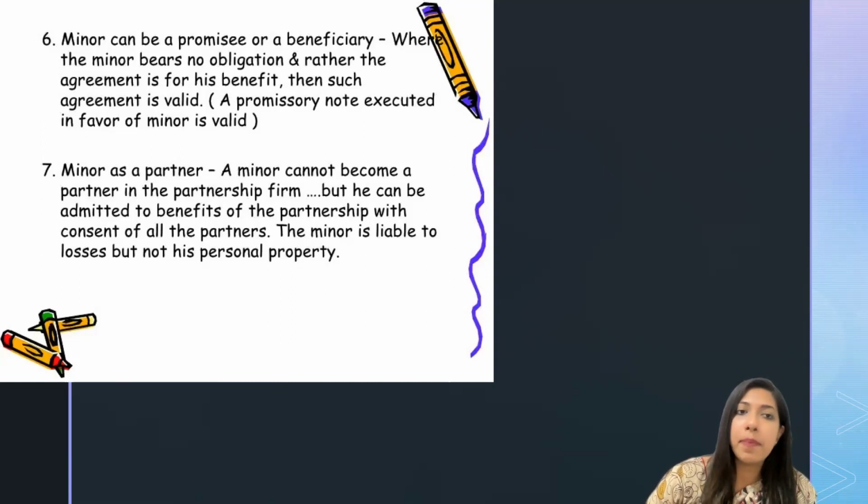The next one is a minor as a partner. A minor cannot be a partner, but he can always get the benefit out of it. Look into the screen. A minor cannot become a partner in a partnership firm, but he can be admitted to benefits of the partnership firm with the consent of all the partners. He can enjoy all the benefit of a partnership firm, but he cannot be a partner. So the minor is liable to losses, but not on his personal property. That means he is not at all personally liable.